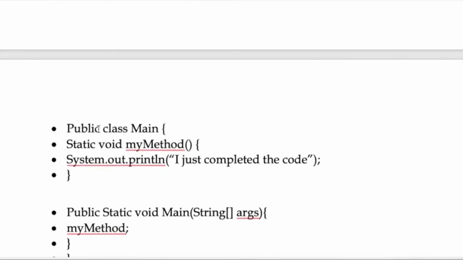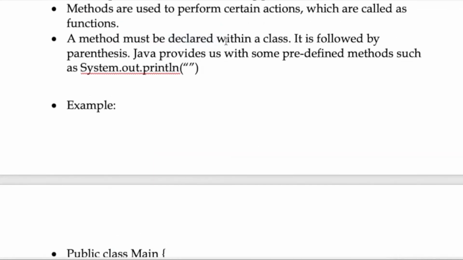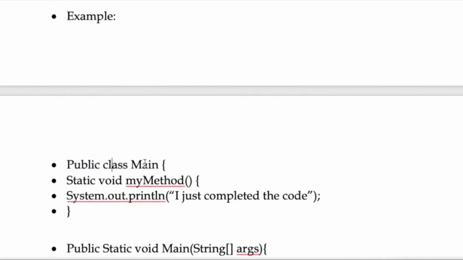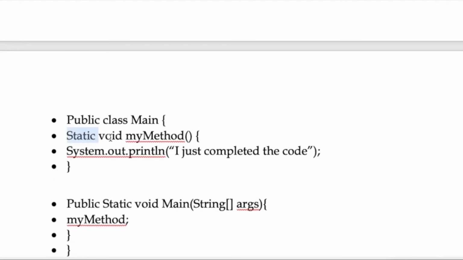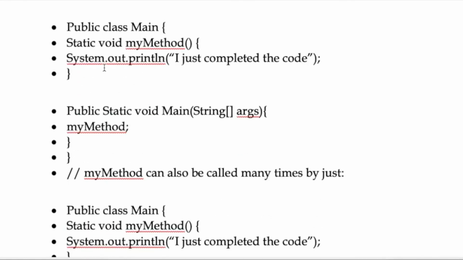Here's an example: public class Main, static void myMethod. Here we stated that a method must be declared in a class, so here we have the Main class. Here we started declaring our method. We have declared static void myMethod, where myMethod is the name of the method I am going to declare, and void will not return any value, as we know from the C programming language. Here's a line where I am printing out that I just completed the code.